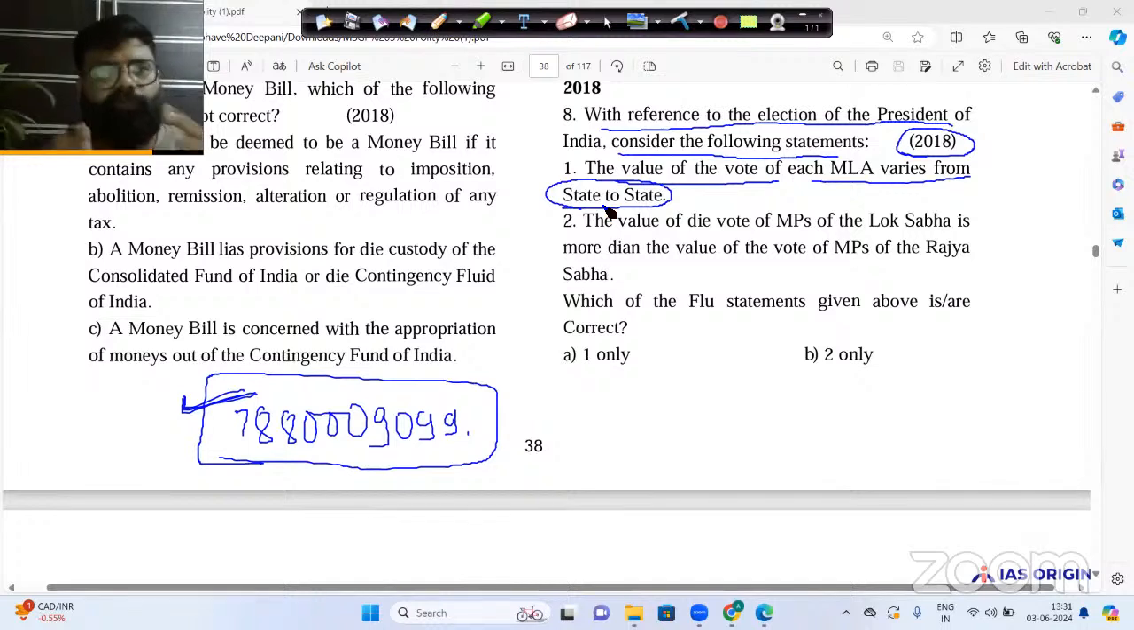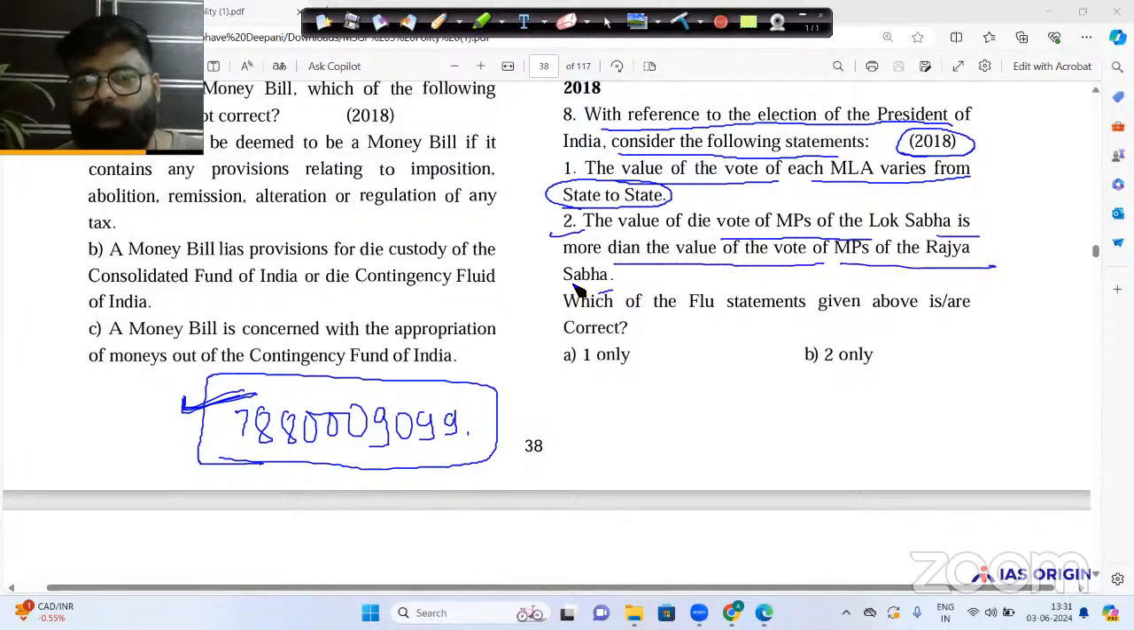Now, what is vote value? Vote value is that a particular MLA is representing how many people, and there is a special formula for it, which you might have studied in Lakshmikant. The second statement is: the value of the vote of MPs of the Lok Sabha is more than the value of the vote of MPs of the Rajya Sabha. We know that the elected members of parliament of Rajya Sabha and Lok Sabha both vote in the president election. Here it is asking whether the vote value of MPs of Lok Sabha is higher than the vote value of MPs of Rajya Sabha.